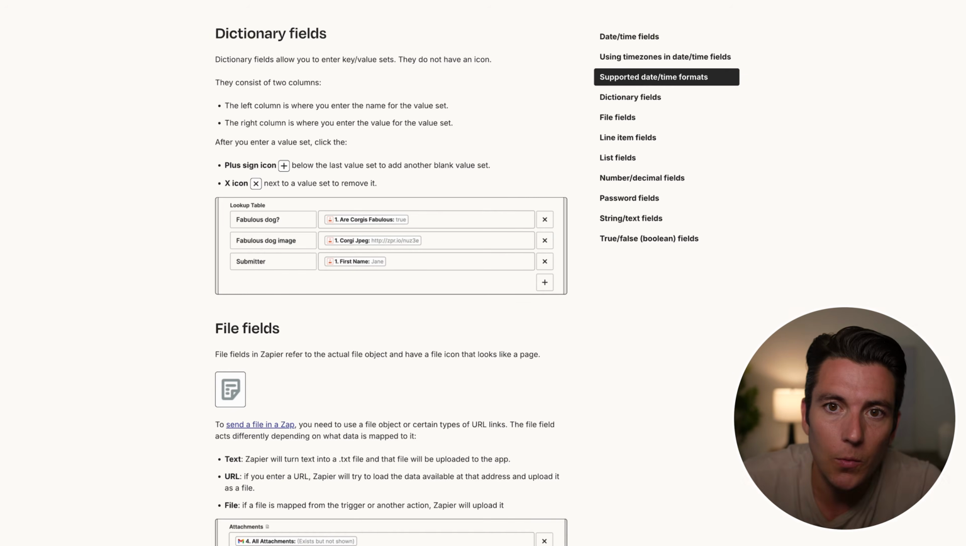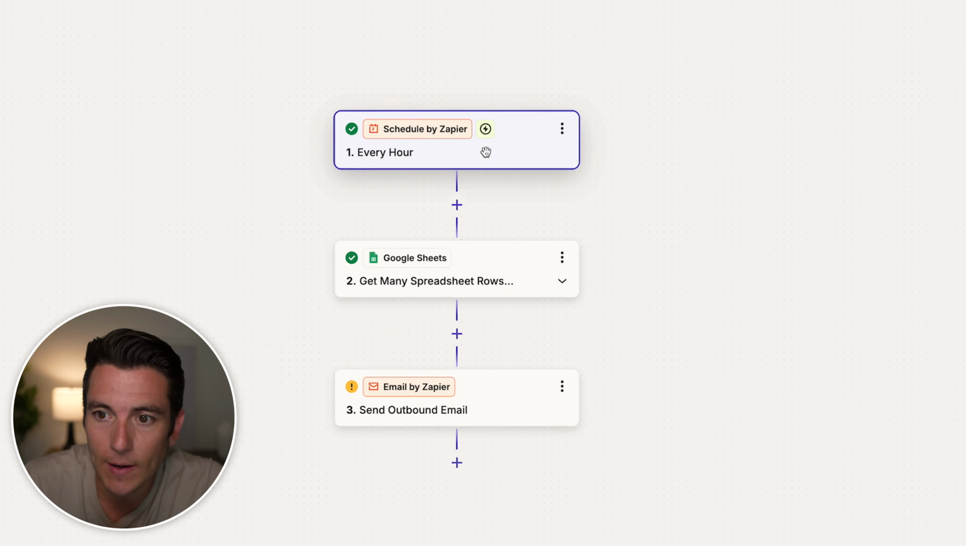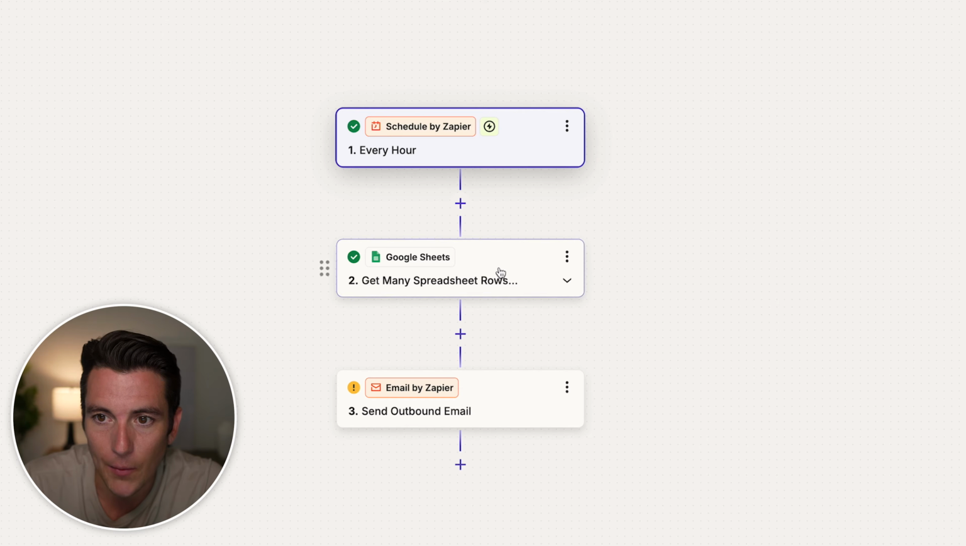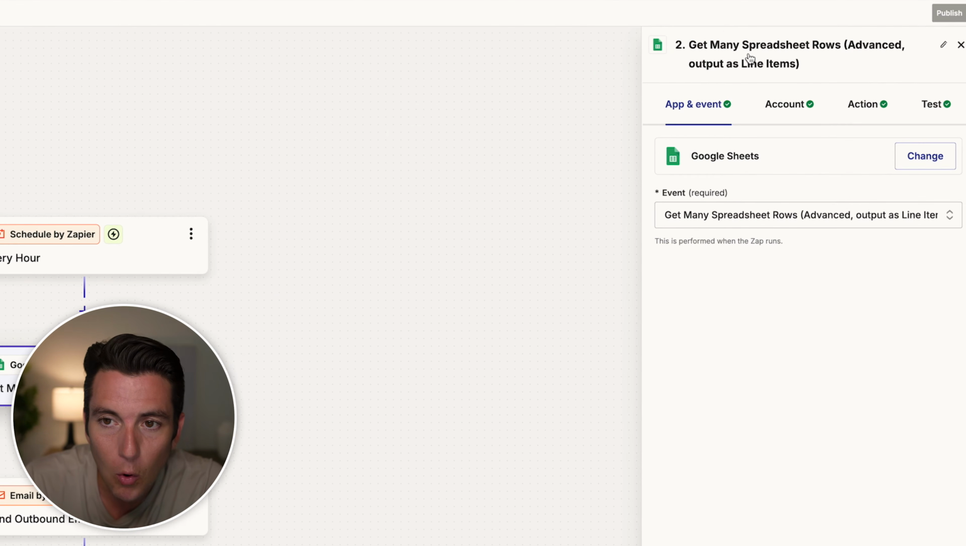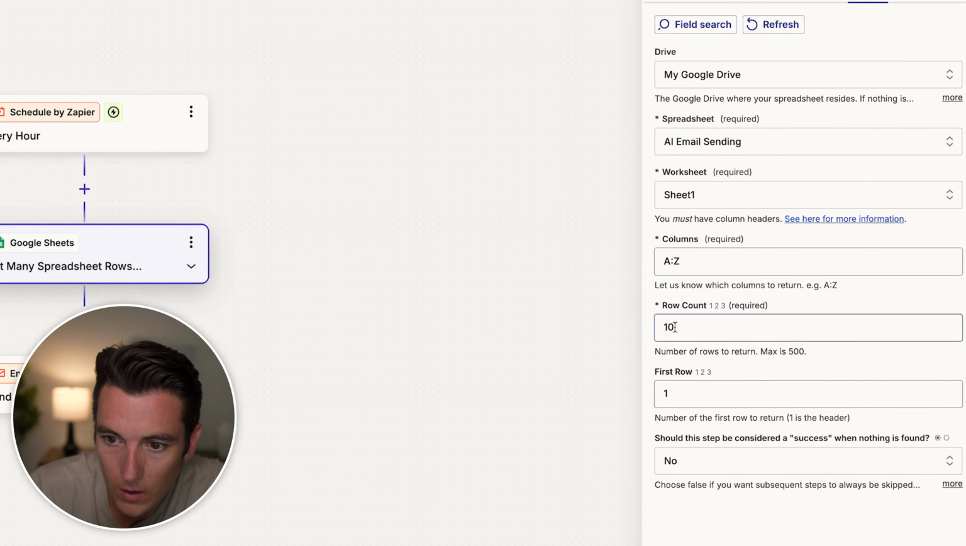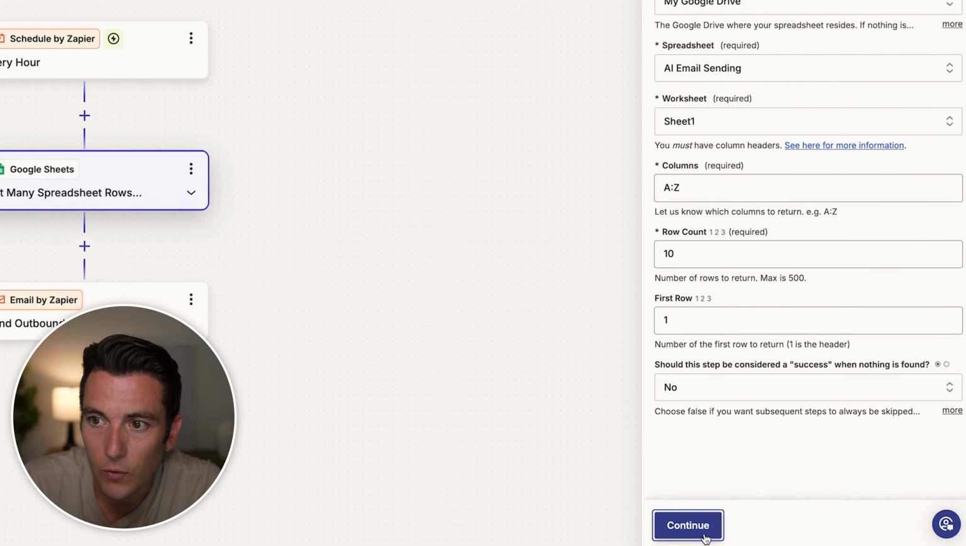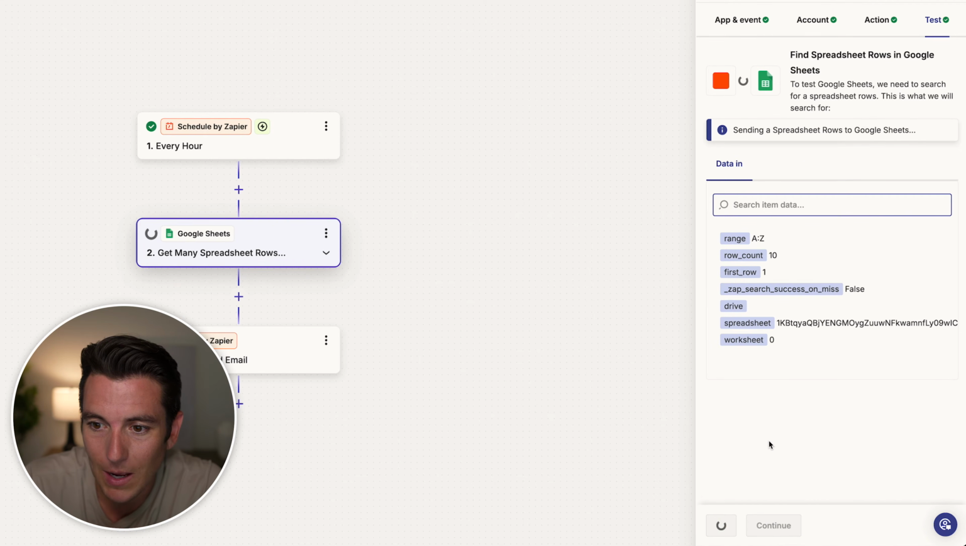In order to send emails on demand, there's a few things that we need to do. First things first, we want to create a Zap. So what we can do is we can use Schedule by Zapier, and this can run every single hour. And then what we can do is we can pull the emails from the Google Sheets. So if we go to the event being get many spreadsheet rows, and then the account, you want to link your account up, have the action be first row being 1, row count, however many rows that you have, the columns to pull from.